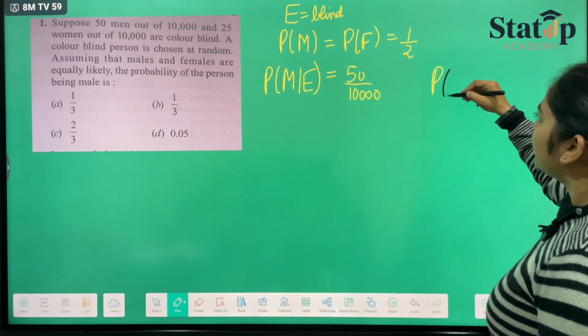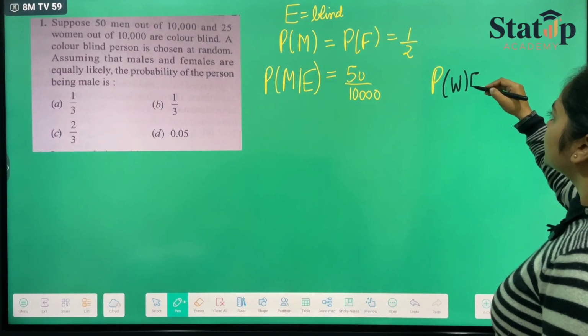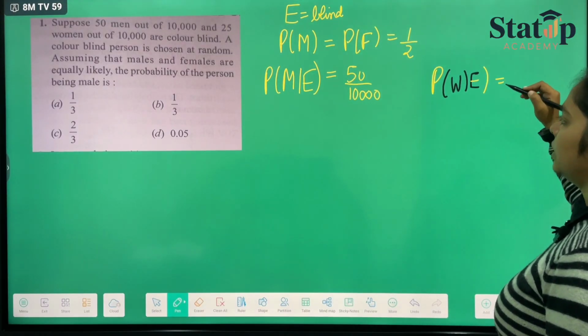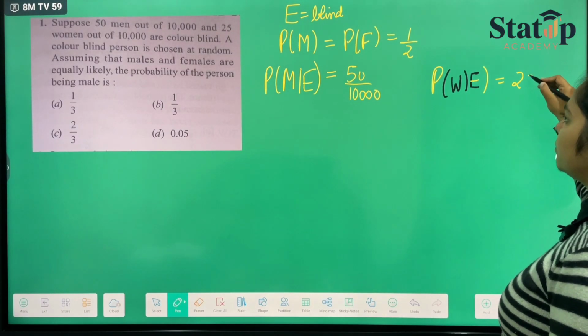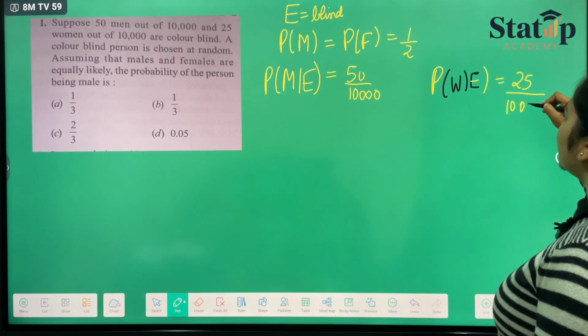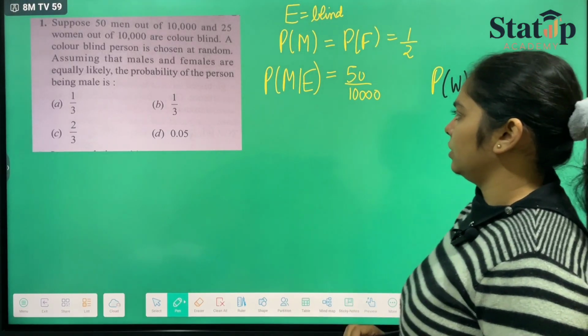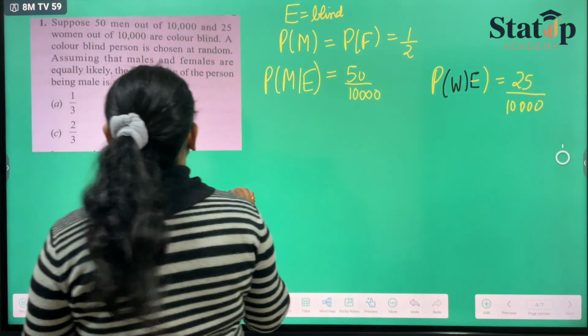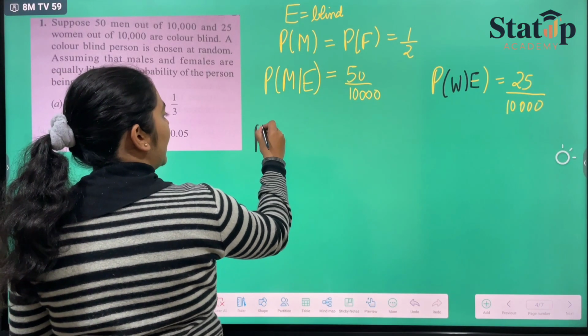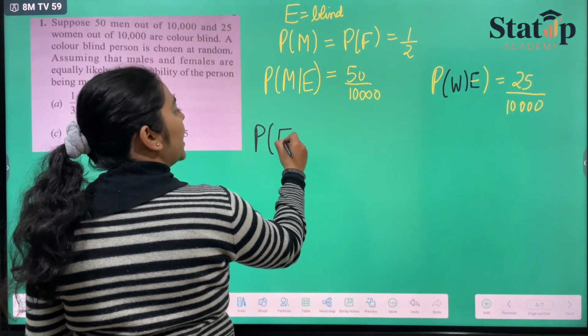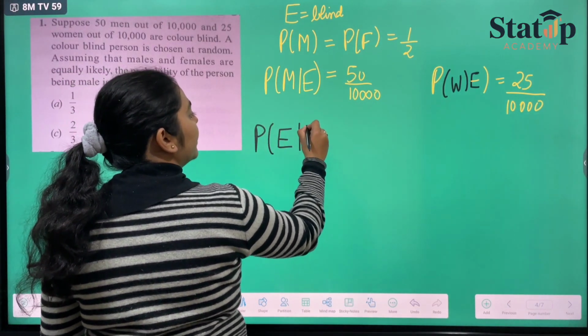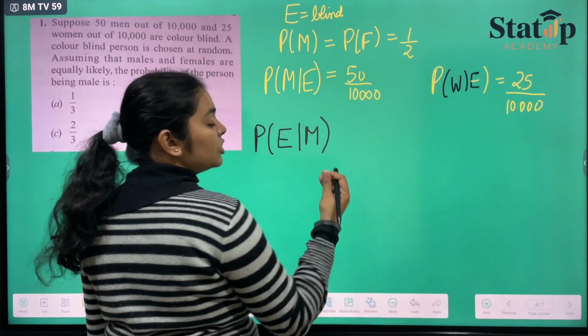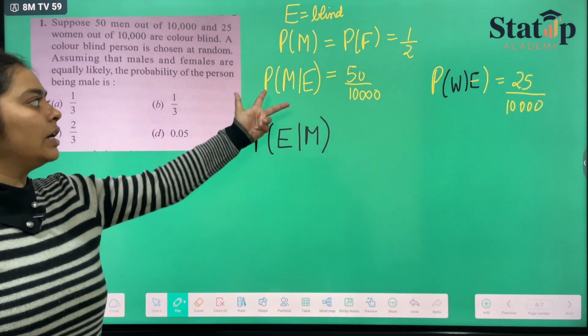And the probability that a woman is selected and is blind, we can say the event is E, is 25 upon 10,000. We have taken this. Now we have to apply the Bayes theorem, because they have asked you to calculate the probability that, when a blind person is selected, it is a male. So we'll reverse it.